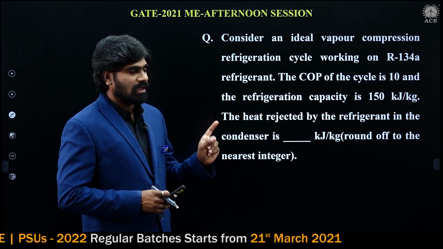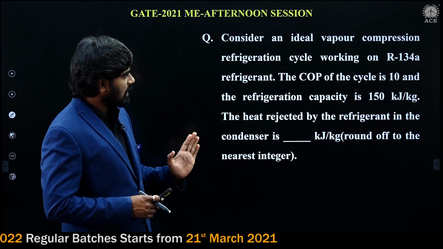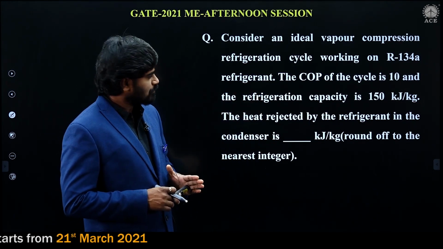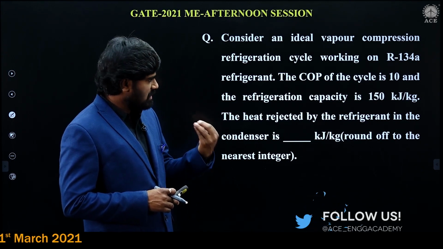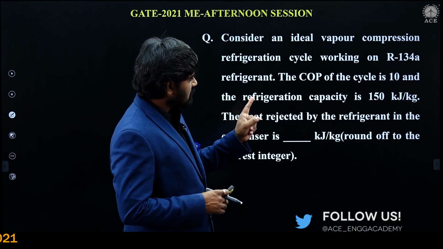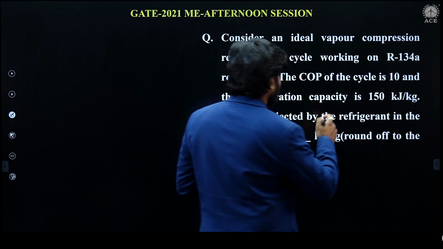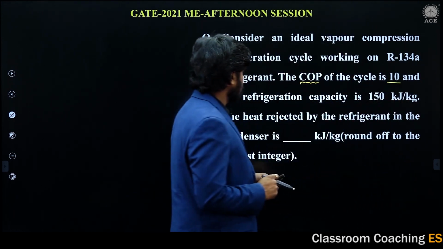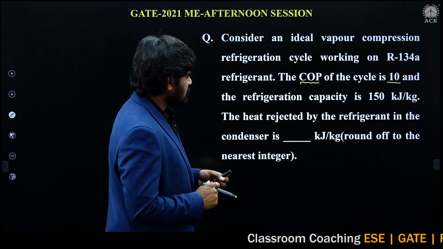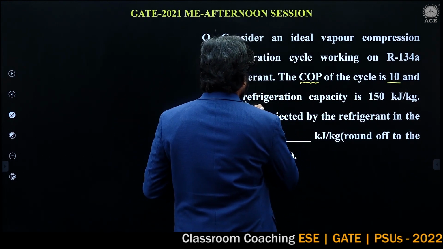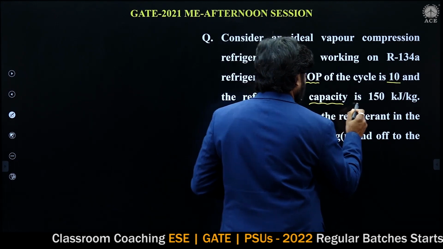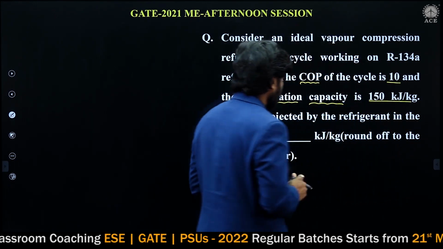Consider an ideal vapor compression refrigeration cycle working on R134A refrigerant. COP of the cycle is 10, and the refrigeration capacity is 150 kilojoule per kg.